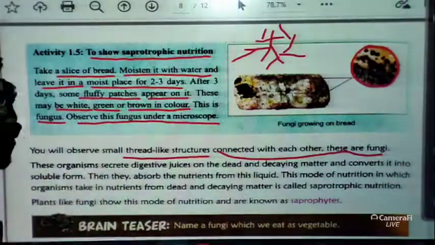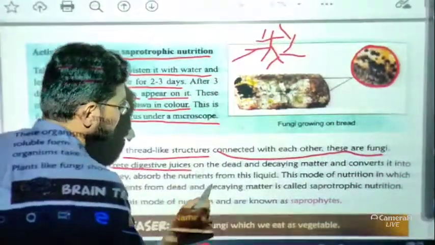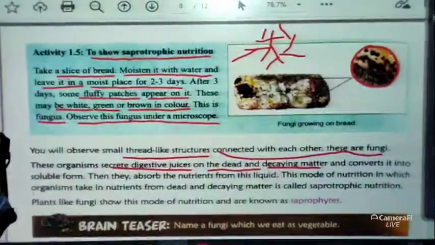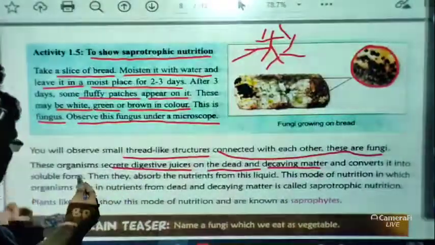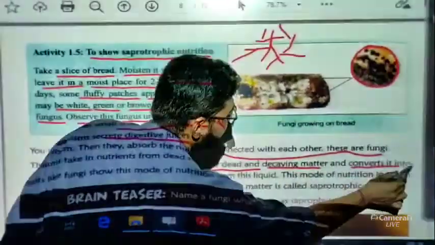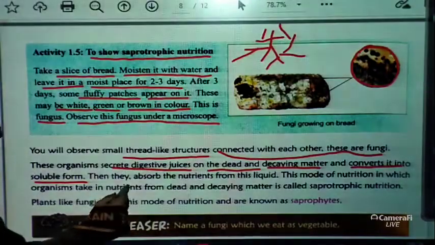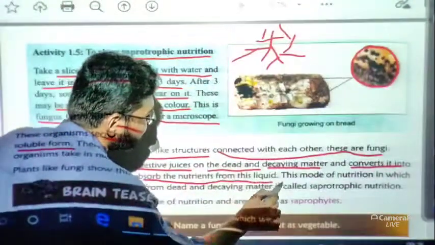These organisms secrete digestive juices on the dead and decaying matter. This is very important. They secrete digestive juices on the dead and decaying matter and convert it into soluble form. Then they absorb the nutrients from this liquid.